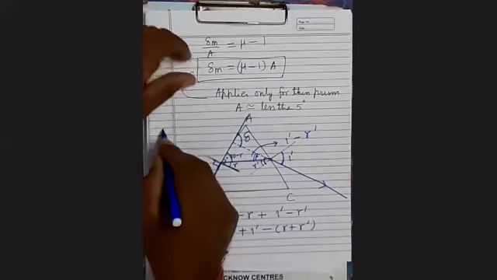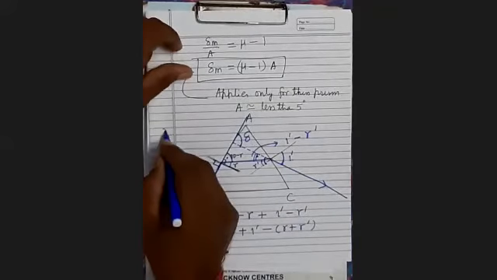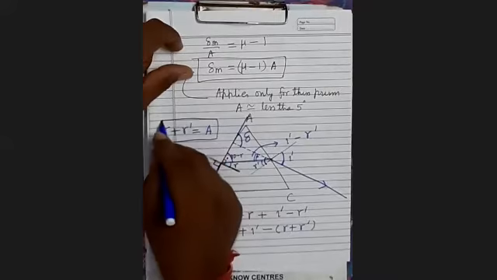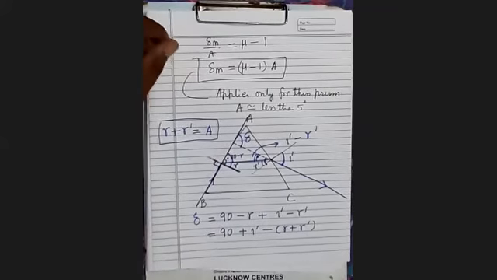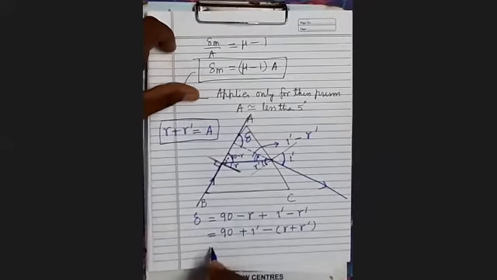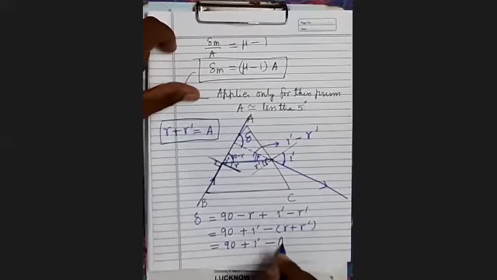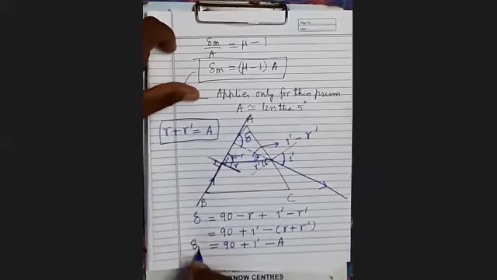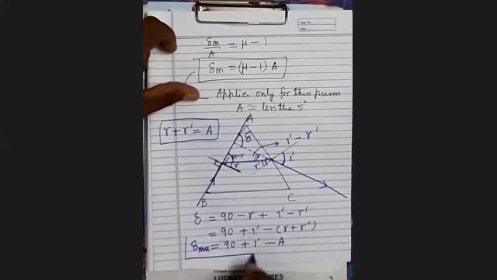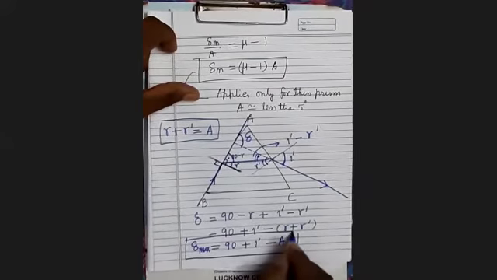And as we know, R plus R dash is the angle of prism. So it will be 90 plus I dash minus A. So this is the maximum angle of deviation. Maximum deviation can be only this much.